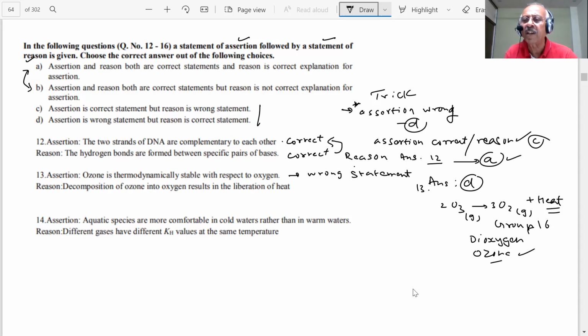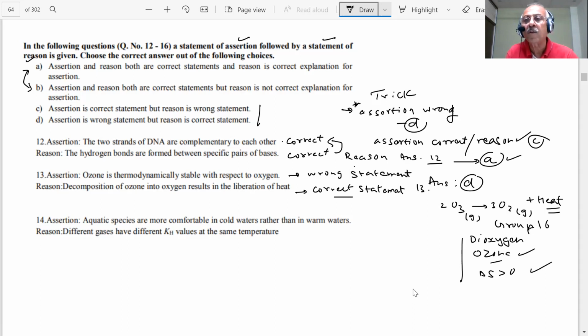And also you see, will there be an increase in entropy or decrease in this? As you produce oxygen from ozone, delta S is greater than 0. Important. The equations are put in a different way. This is a variation in the questions which I am talking about. My purpose is to show you what type of questions could be there. And this statement is wrong or correct? This is a correct statement. All right, so we could answer this question, student.